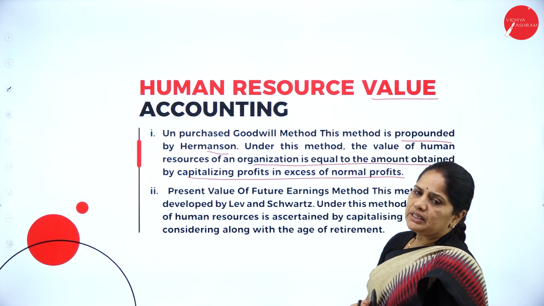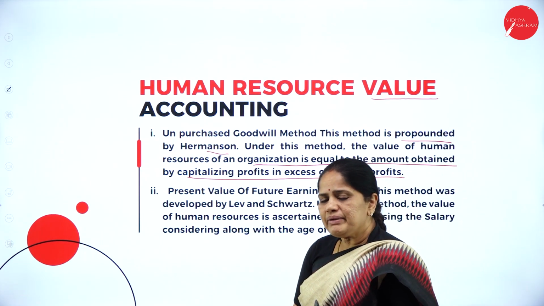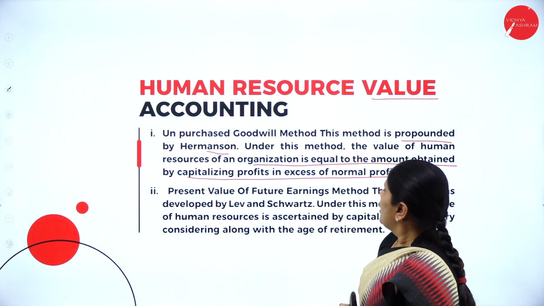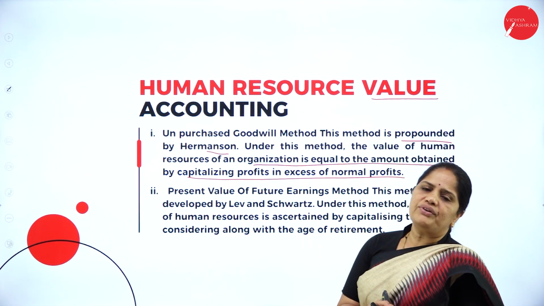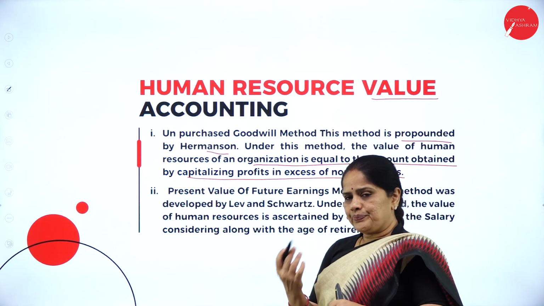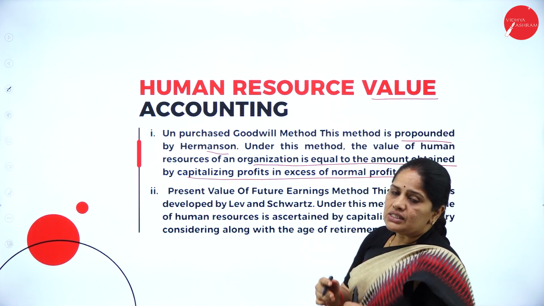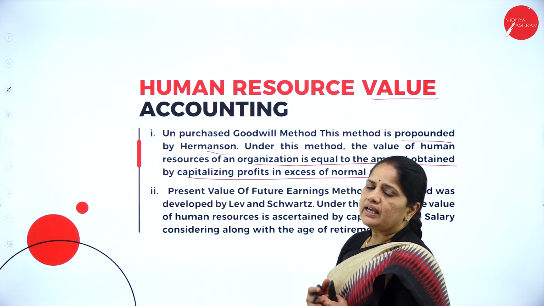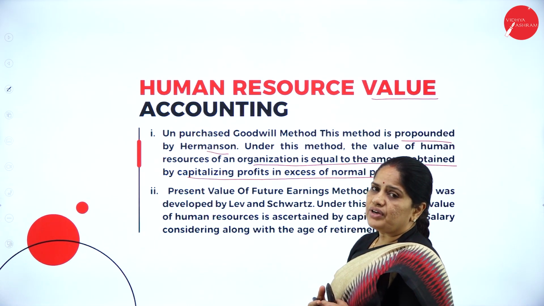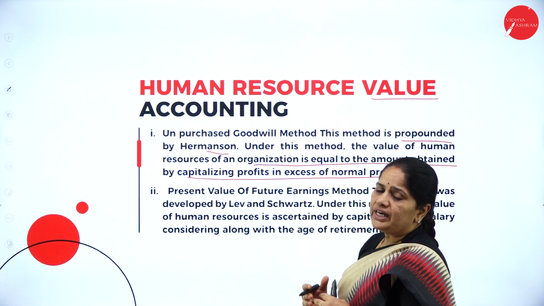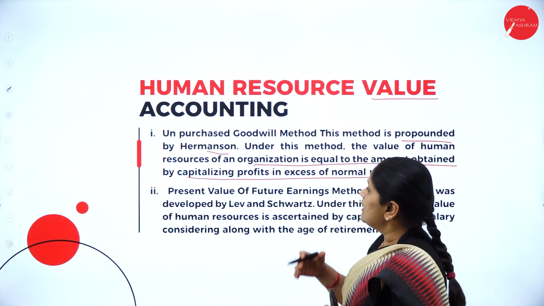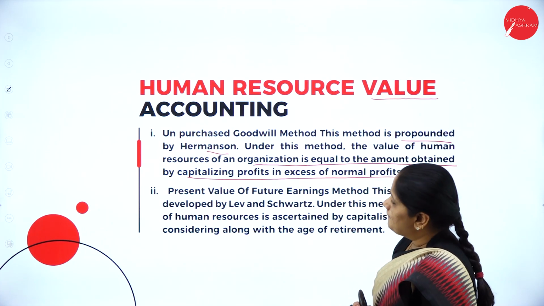So after hiring this person, if you have some excess profits, based on that excess profit, you will be assessing the value of that particular person.